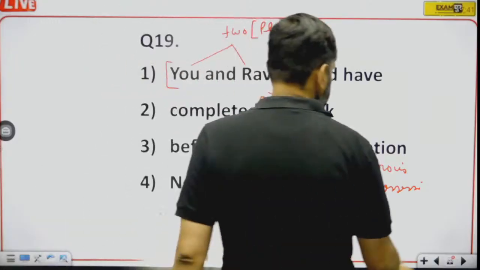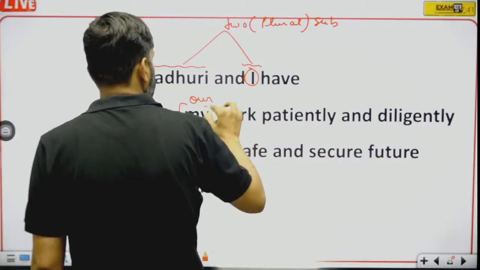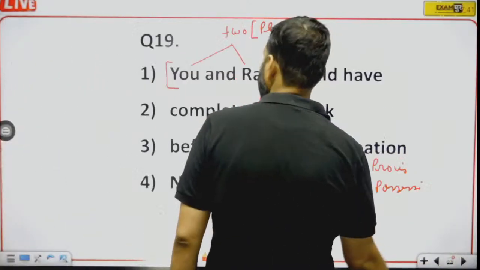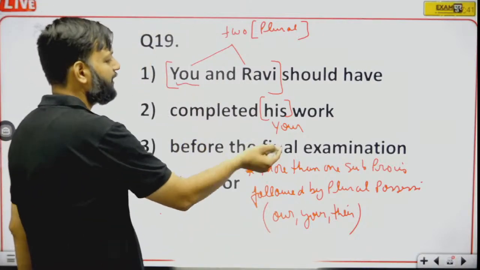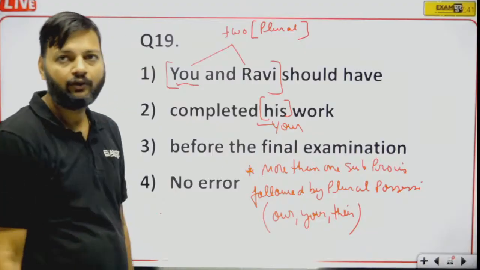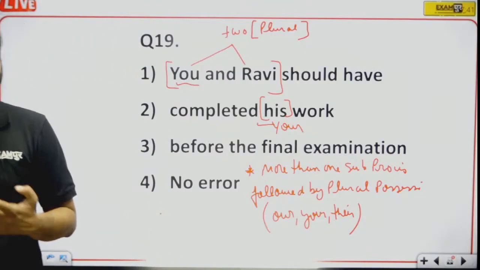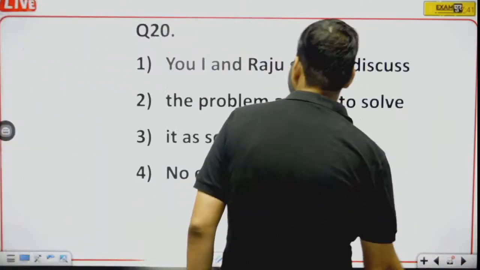Okay, so in the previous question, question number 18, I, that is first person, was there. That is why we are using "our". But in question number 19, I is not there. That's why we are giving preference to you. That's why "your" has been used. Okay, if there is only third person plural, then we'll use "their". Okay, let's see question number 20.